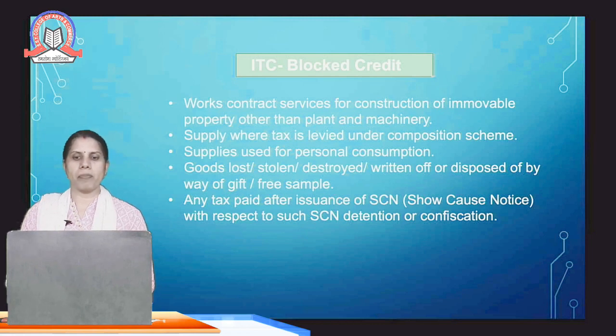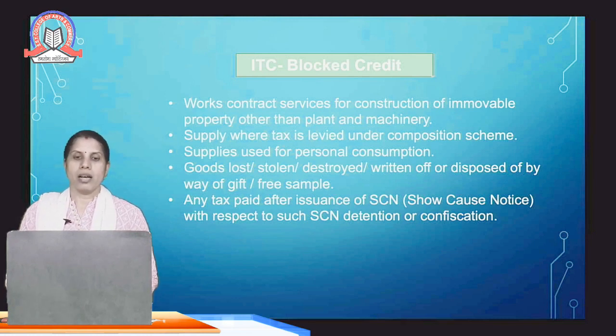Supplies used for personal consumption. Those who have obtained the goods for personal purposes. Suppose there is an electronic goods distributor who has purchased 10 TV sets. Out of the 10 TV sets, he has used one TV set for his own home, his own purpose.